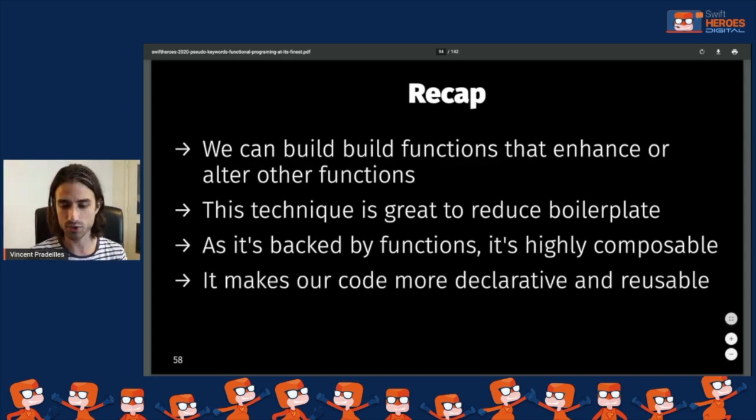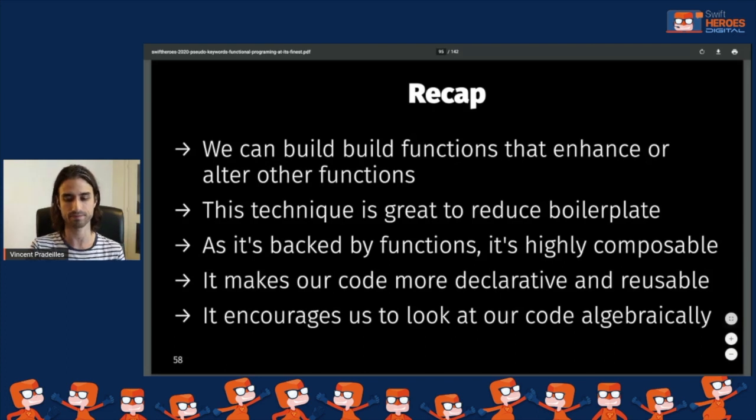And maybe the key takeaway is that a pseudo keyword allows you to make your code more declarative and reusable. And those are two features that Swift focuses a lot on. Even APIs like SwiftUI focus a lot on declarative code. So that's why I think it's such a nice addition to a code base.